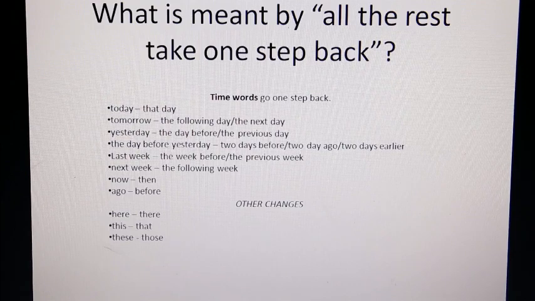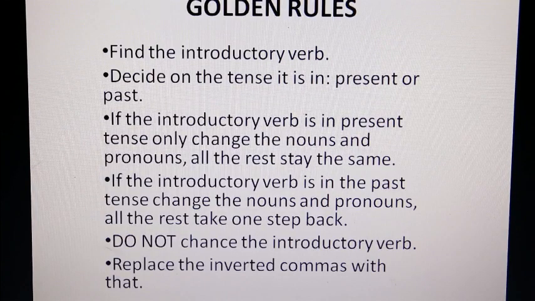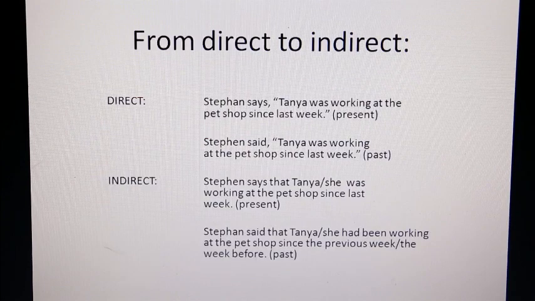The day before yesterday could be, last week, that ago. All right, so just have a look at those. I have examples coming up, so we'll have a look at it. Golden rules stay the same. They all still apply the same as with your present continuous.